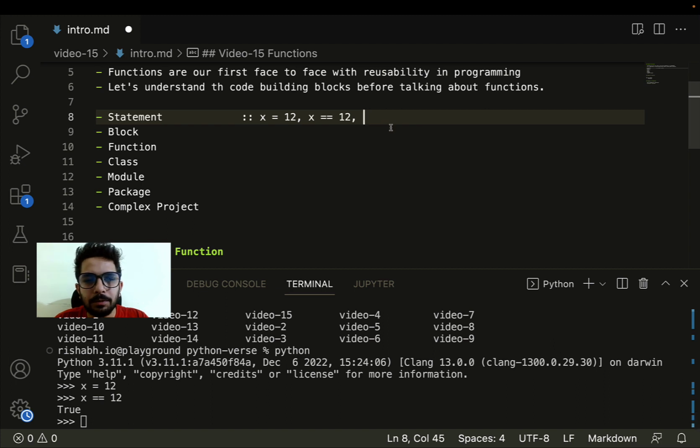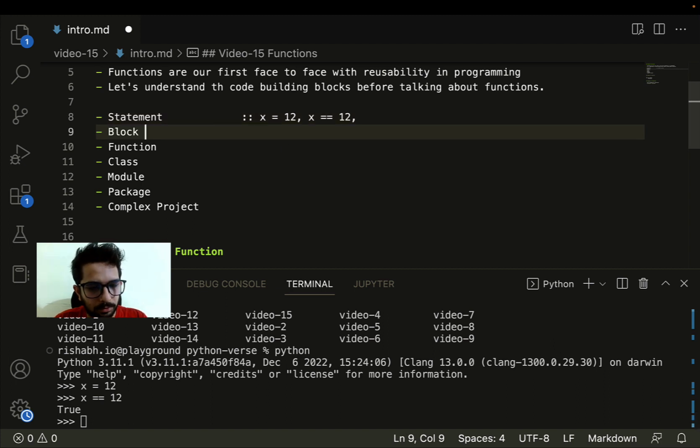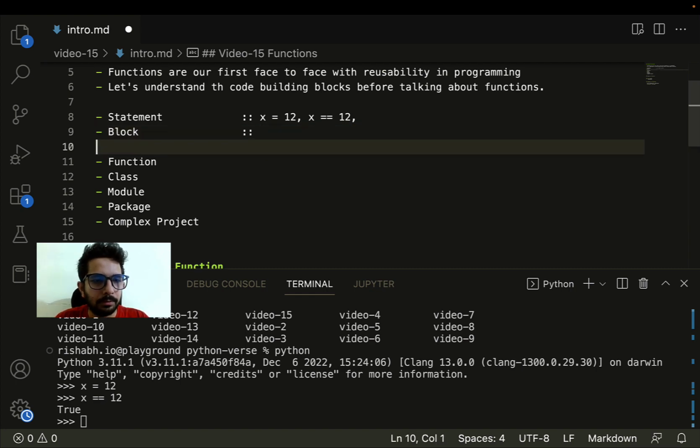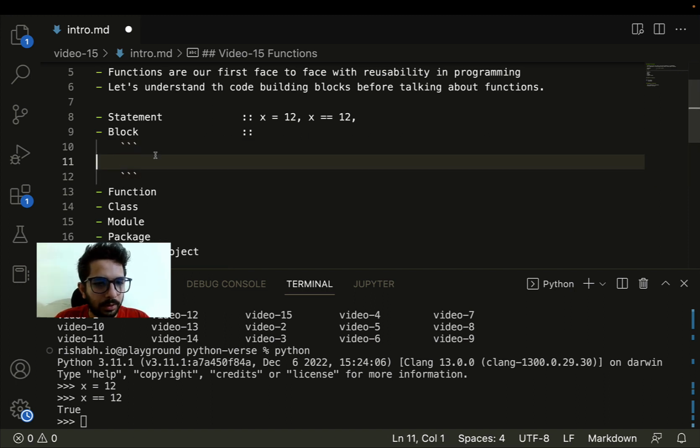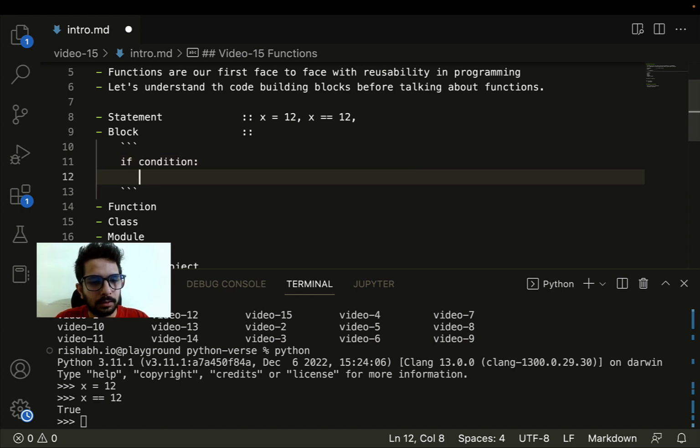Similarly, we have seen blocks as well. For example, if we write if and then we write the condition, and then we write statements.